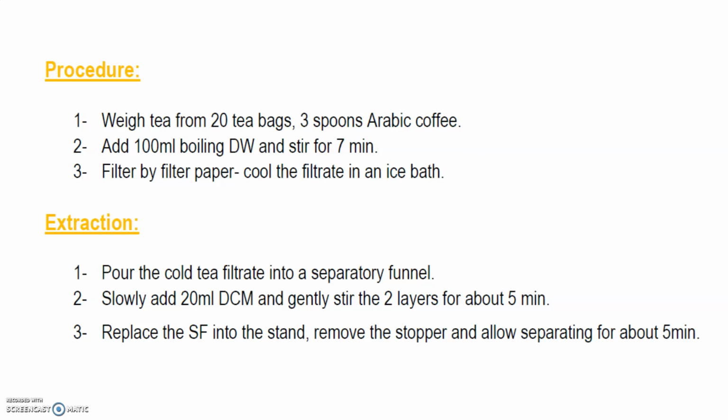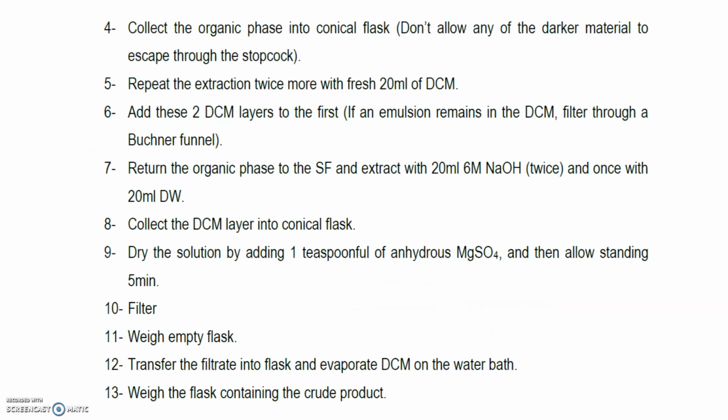Now do the extractions. Pour the cold tea filtrate into a separating funnel. Slowly add 20 ml DCM and gently stir the two layers for about 5 minutes. Replace the SF into the stand. Remove the stopper and allow, SF means separating funnel, allow the separation for about 5 minutes. Then collect the organic phase into a conical flask. Don't allow any of the darker material to escape through the stopcock.